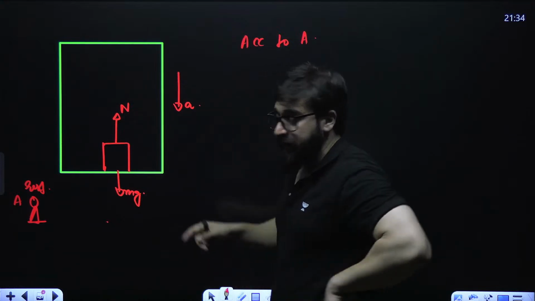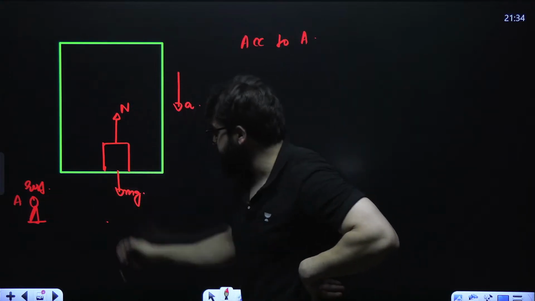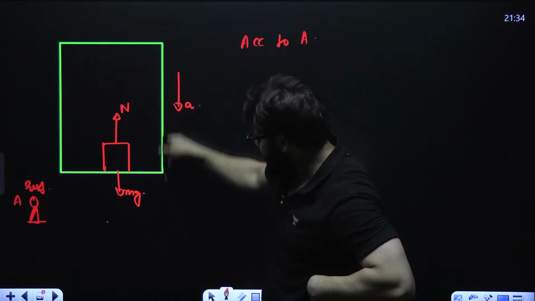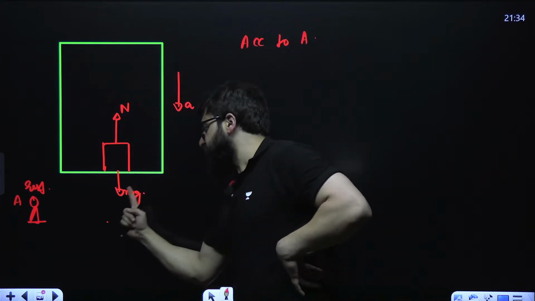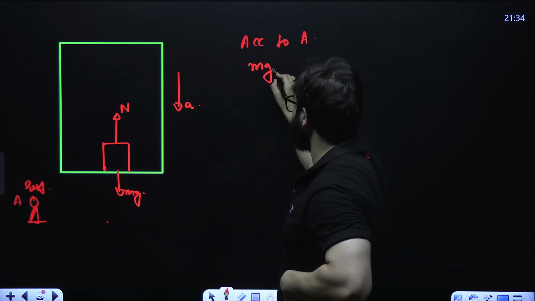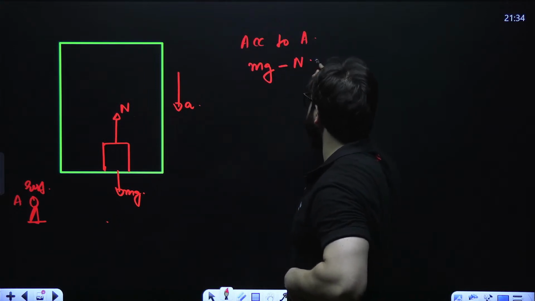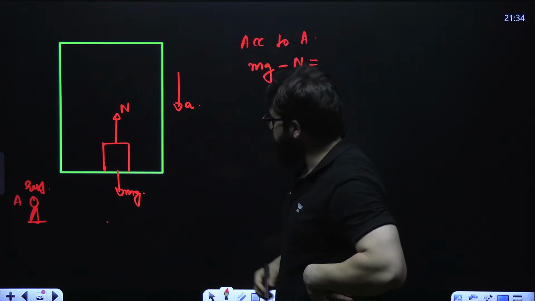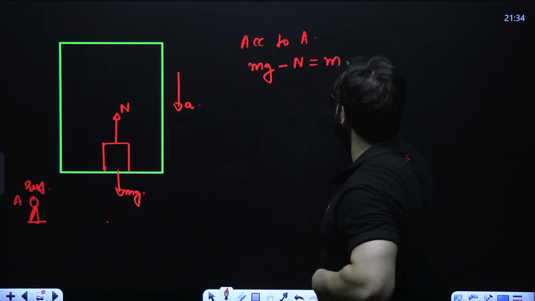According to A, the elevator is accelerating in the downward direction, which means this force is greater than this force. He is saying mg minus N is equal to mass into acceleration.